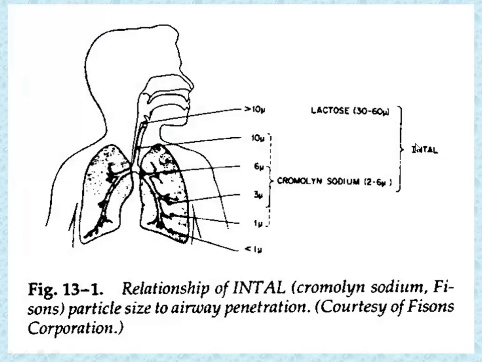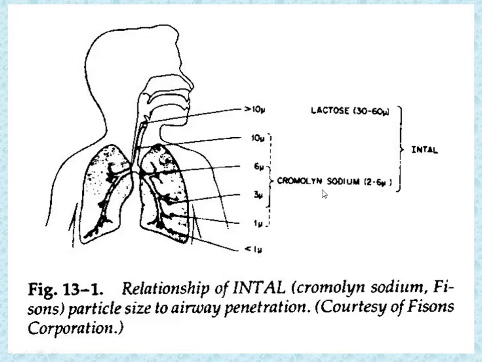When it was inhaled, with sizes of 30 to 60 micron, 2 to 6 micron, around 10 micron was deposited in the throat cavity, then the pharynx, then around 6% to the bronchi, then bronchioles, and less than 1% into the alveoli. So this says that particles having a size of less than 1 micron reach the alveoli.